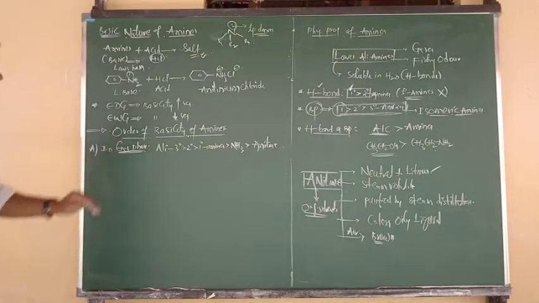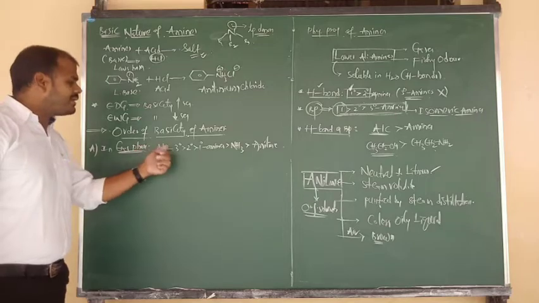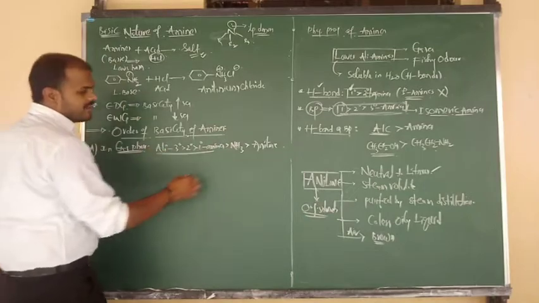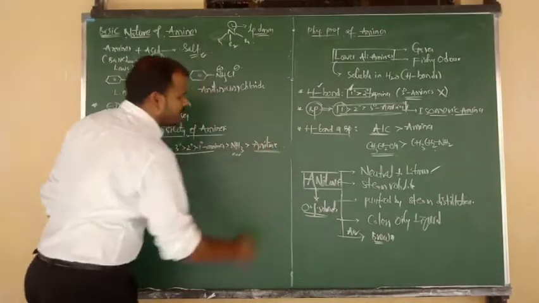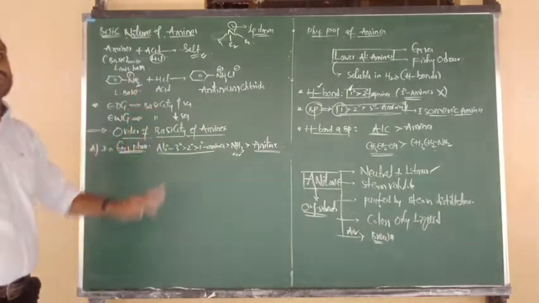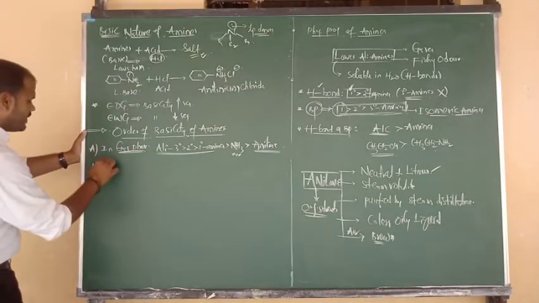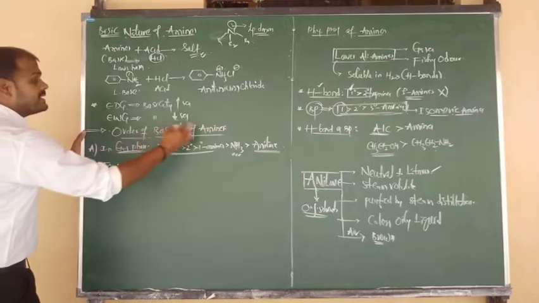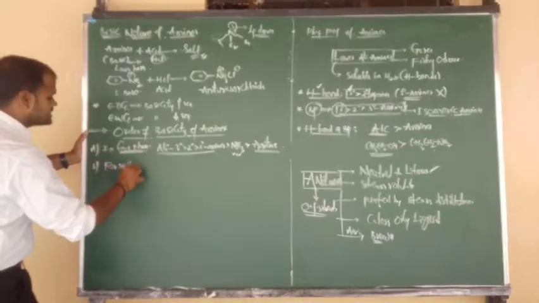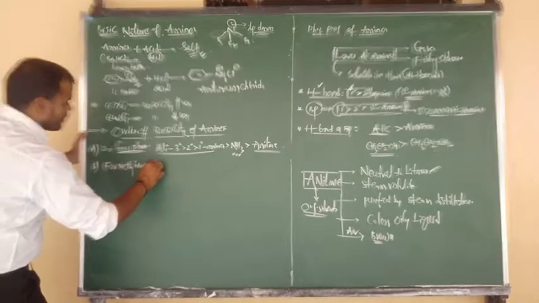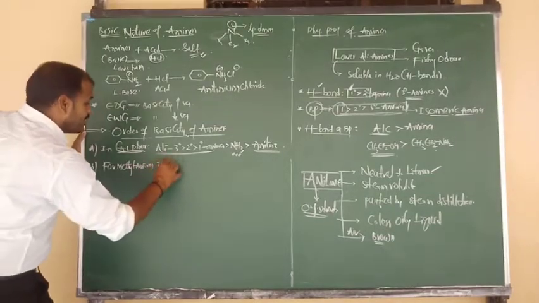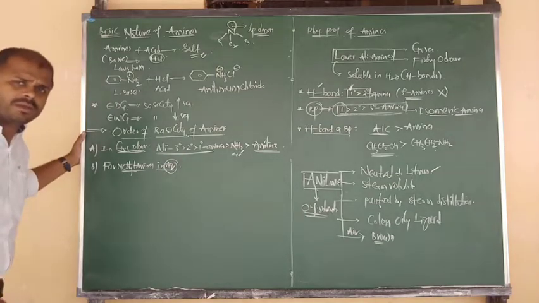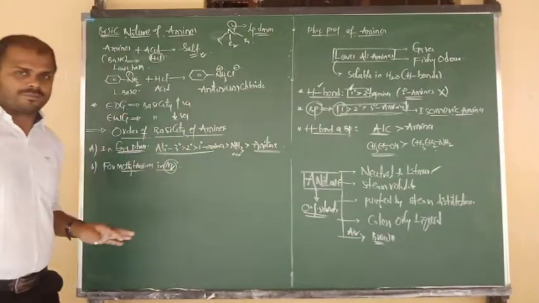When amines are in gaseous phase, the order of basicity is aliphatic tertiary amine, secondary amine, then primary amine. After completion of aliphatic amines, we write ammonia in between, and finally aromatic amine. Aromatic amines are less basic in nature. Next, number two: basicity order of methylamines in aqueous phase. Try to focus on this condition. Maybe methyl, maybe ethyl, whatever that may be, in gaseous phase we follow this order only.